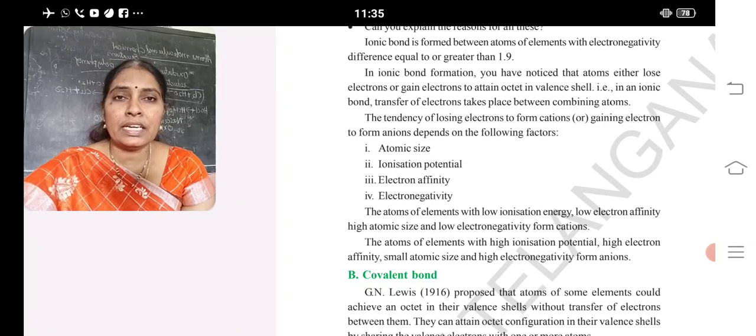Electronegativity is the tendency to attract the bonded pair of electrons towards the nucleus. So all these factors affect the ionic bond. What is the ionic bond?